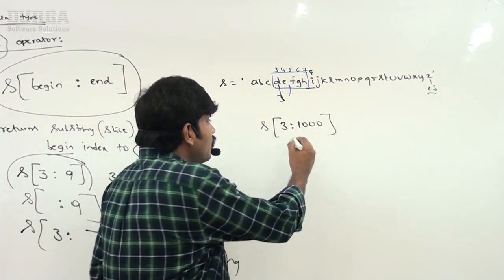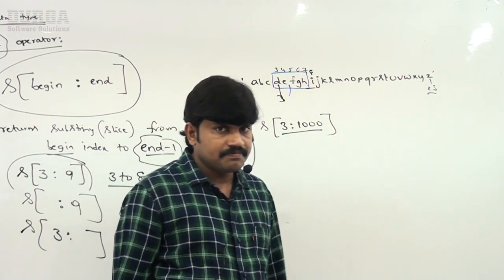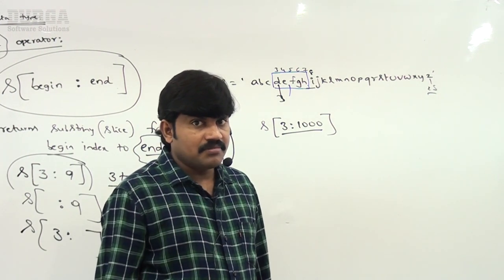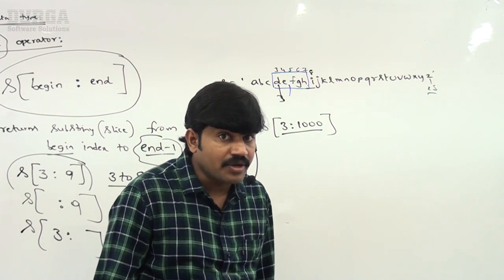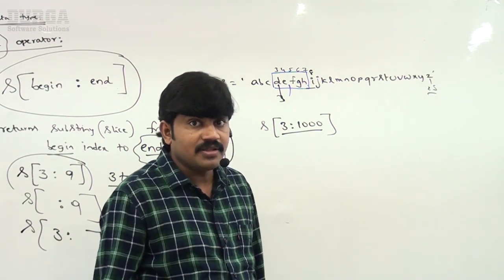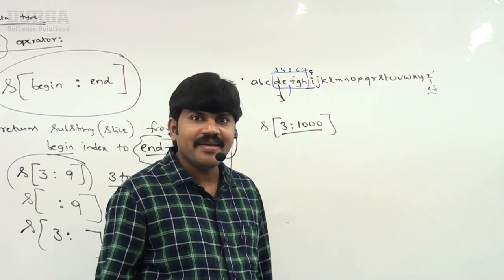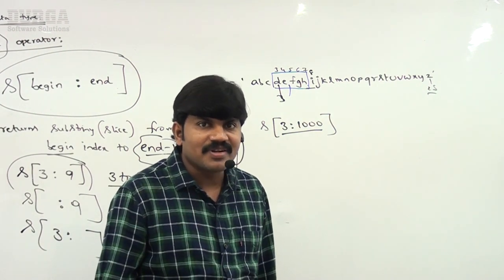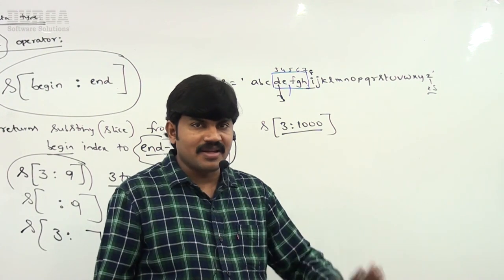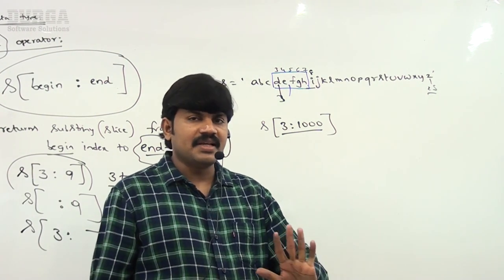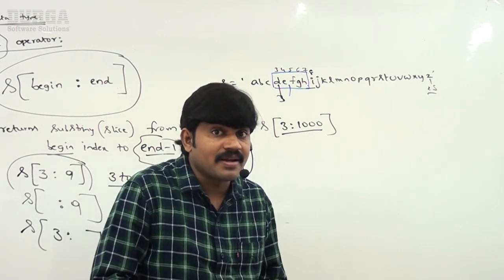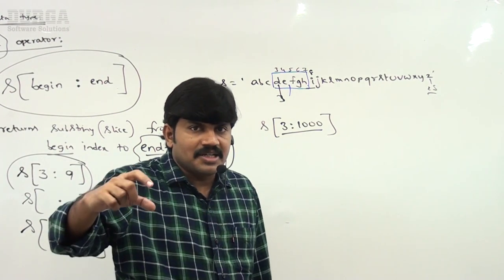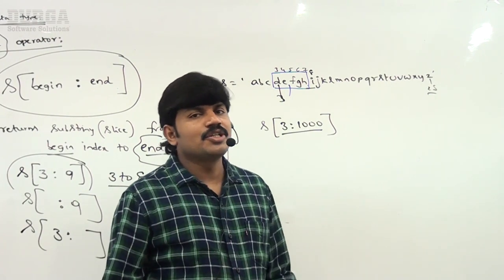Sir, now I'm talking about 3 to 1000. What will happen? Please respond. Obviously the 1000 index is not there, so you might expect to get an index error, string index out of range. Hooray! Index error, string index out of range. But remember that the slice operator is never going to raise an index error. Within that range, whatever characters are there, it is going to consider.